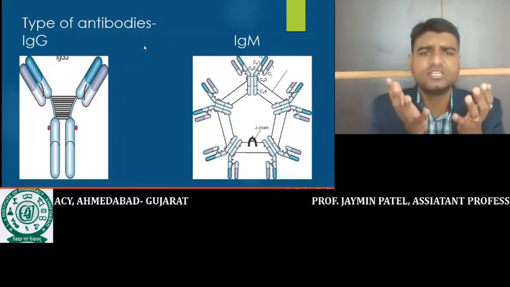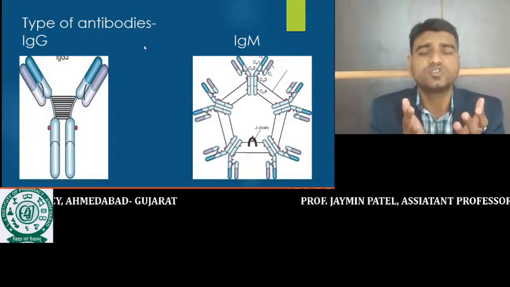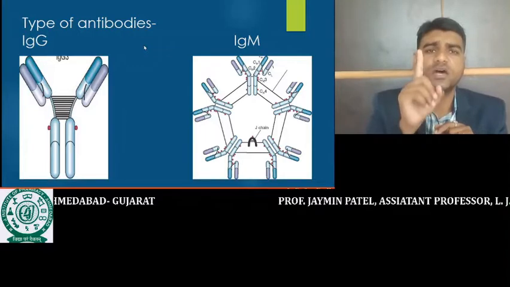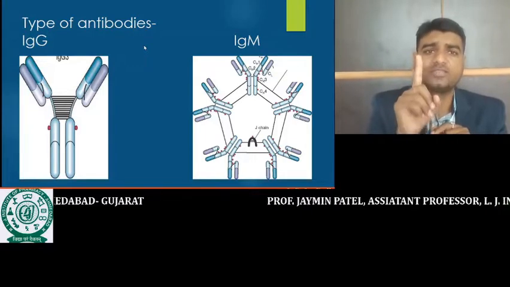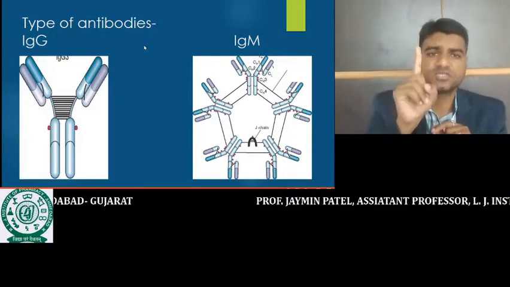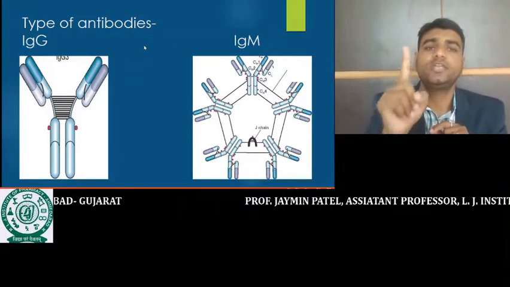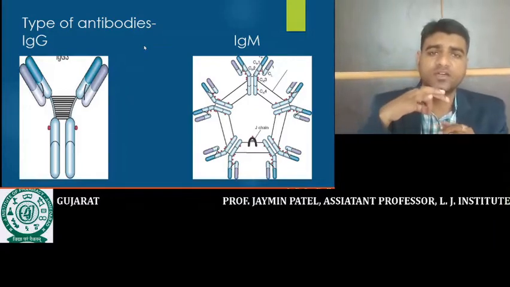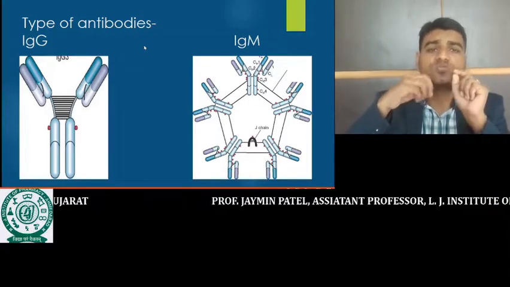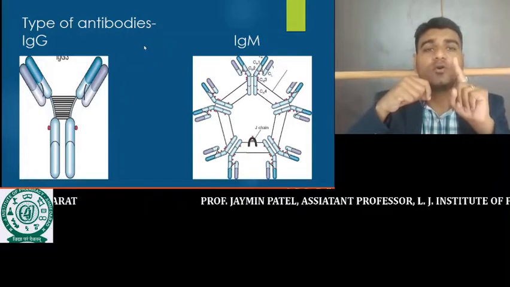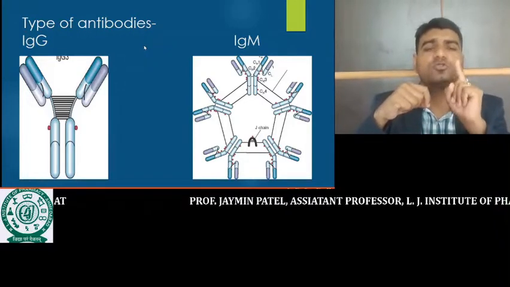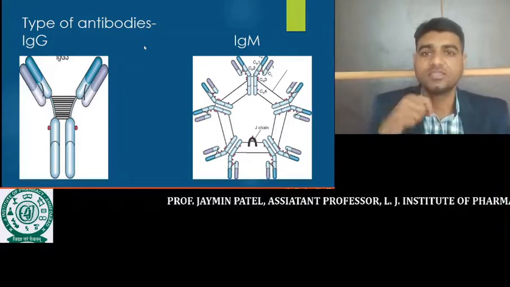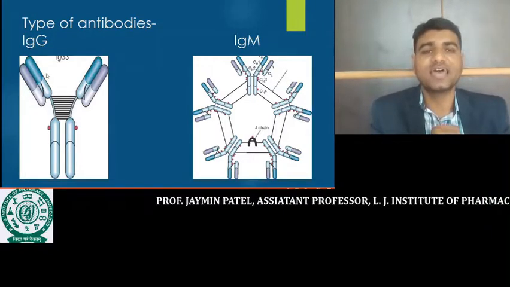So IgM is a very strong antibody. It can elicit the immune response strongly, and IgM is the antibody that is produced first upon entry of a microorganism. When any microorganism enters the body, our immune system is activated. In response to that microorganism, antibodies are produced, and the first antibody produced is IgM. No doubt the quantity of IgM is less later on. The highest quantity of antibody produced is IgG.